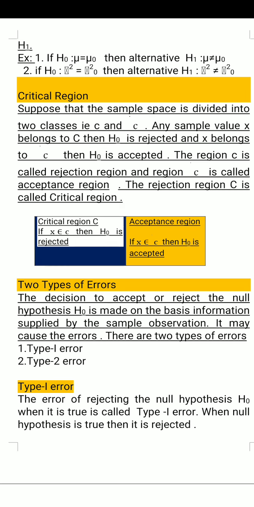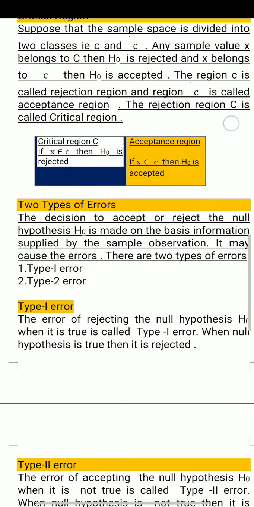Now after that we define critical region. It is an important concept in the testing of hypothesis. Suppose that a sample space is divided into two classes C and C bar. Suppose any sample value x belongs to C, then null hypothesis H naught is rejected. If x belongs to C bar, then H naught is accepted. The region C is called rejection region and region C bar is called acceptance region. The rejection region C is called critical region. This is the picture I have given.